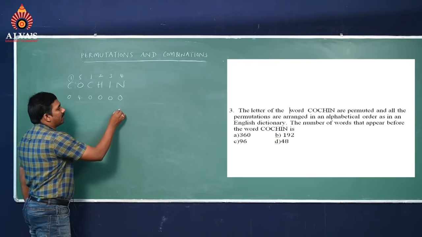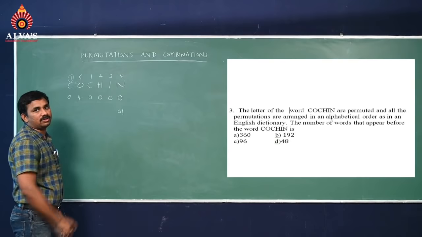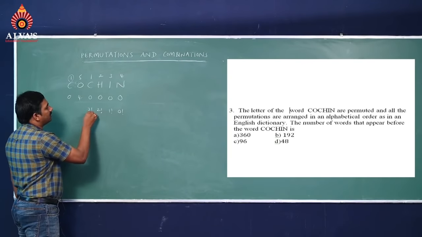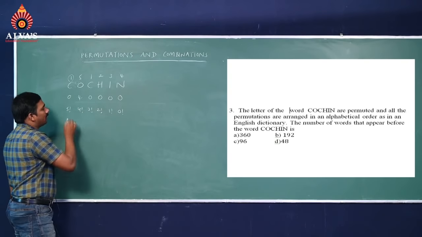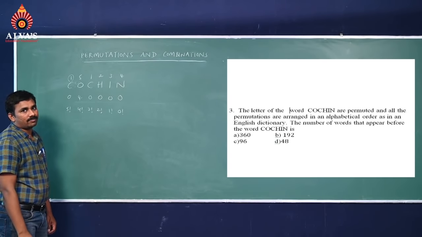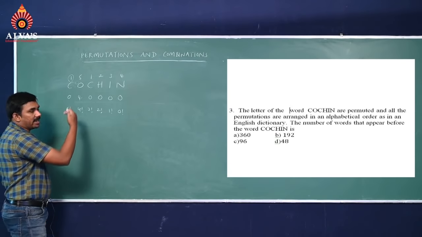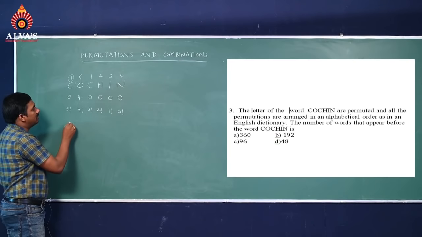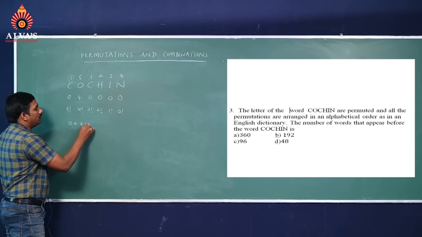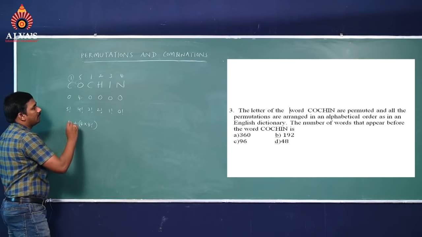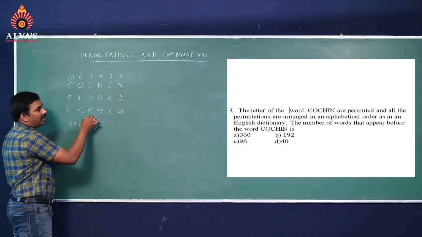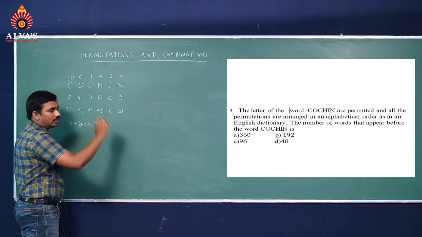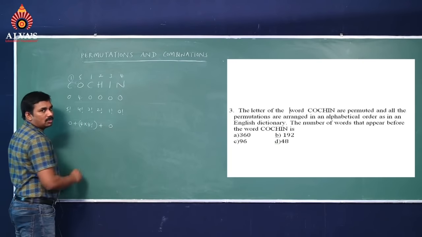After writing, from the right hand side you have to frame 0 factorial, 1 factorial, 2 factorial, 3 factorial, 4 factorial and 5 factorial. Then take the sum of the corresponding products. So 0 into 5 factorial is 0, plus 4 into 4 factorial, plus 0 into 3 factorial, 0 into 2 factorial, plus 0 into 1 factorial, plus 0 into 0 factorial. So that's why it will become total 0.